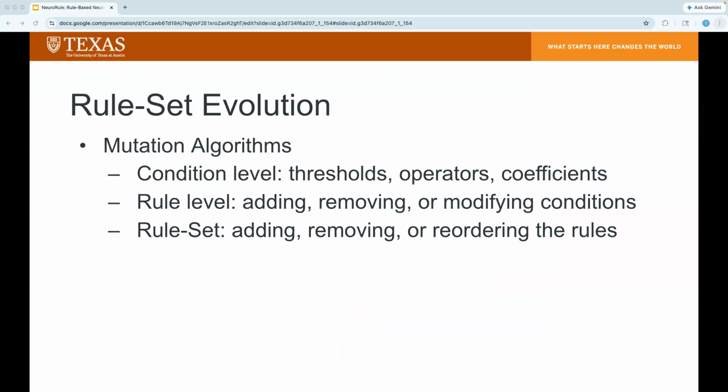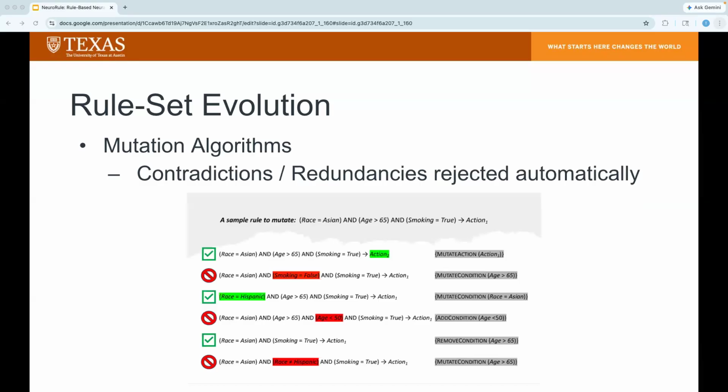And at the rule set level, mutations consist of changes on the entire rule architecture. So this includes adding, removing, or reordering the rules themselves. To improve search efficiency, the framework also includes a heuristic to reject any mutations that result in a redundancy, such as age is less than 15 and less than 20, or a contradiction, such as age is less than 15 and greater than 30.